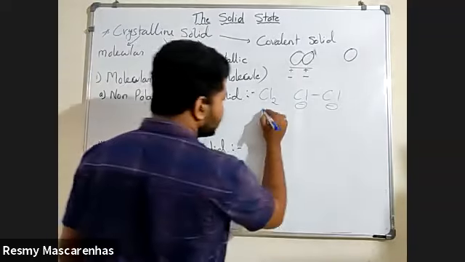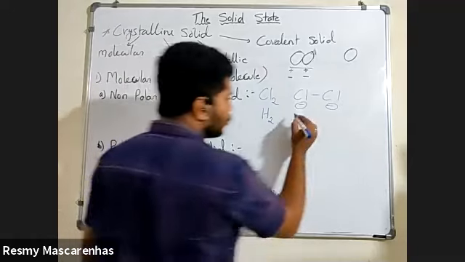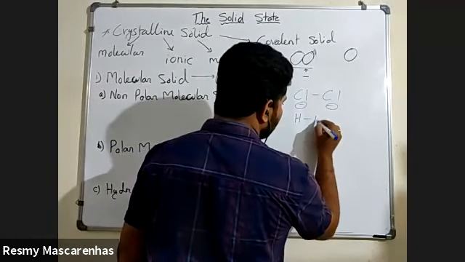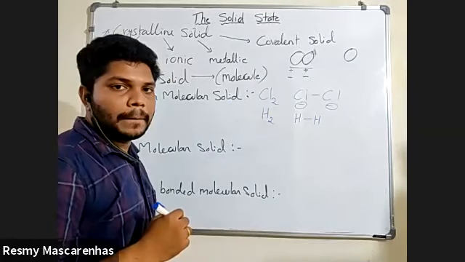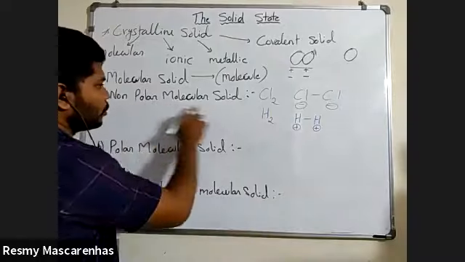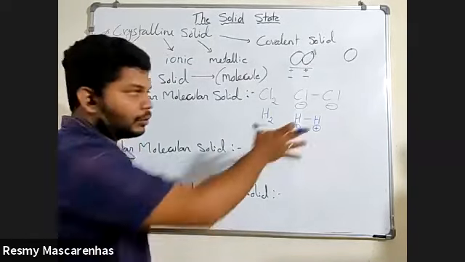One more example is hydrogen, H2. Here also, H. Hydrogen is positive or negative? Positive. So both are positive, so here also it is a non-polar molecular solid. You understood the differences?